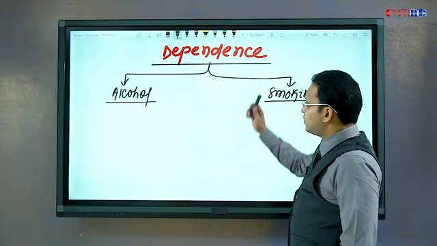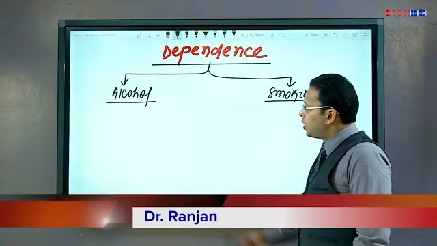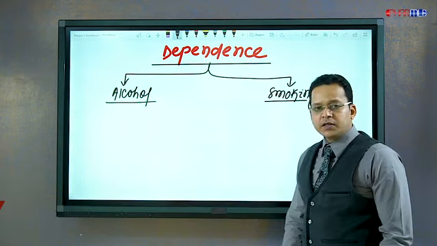In this part of the lecture, guys, I'll discuss treatment of dependence on alcohol and smoking.